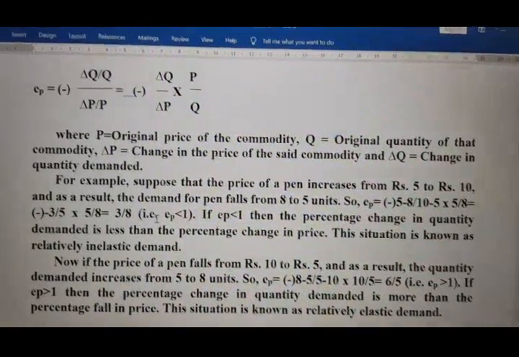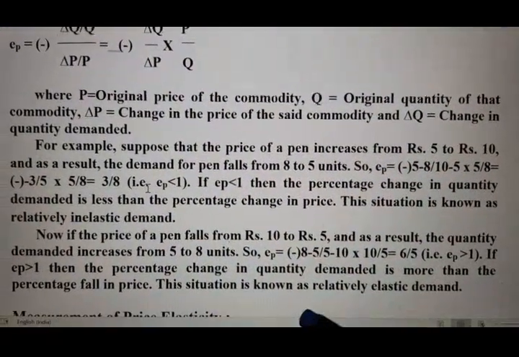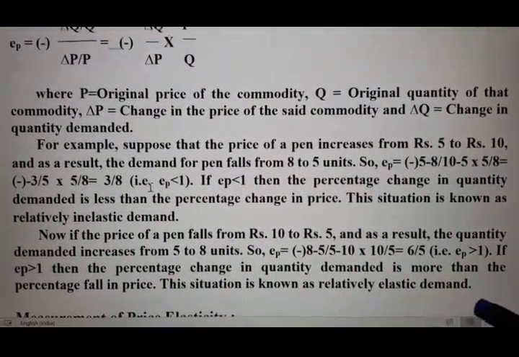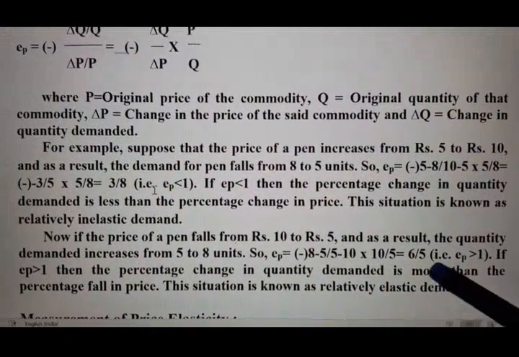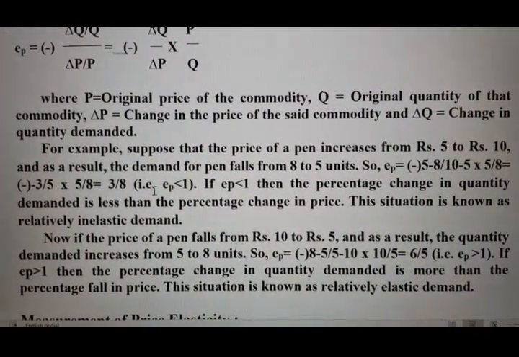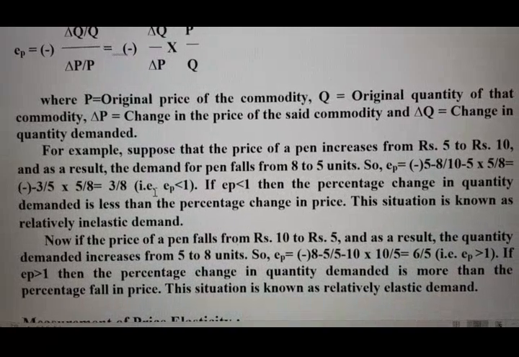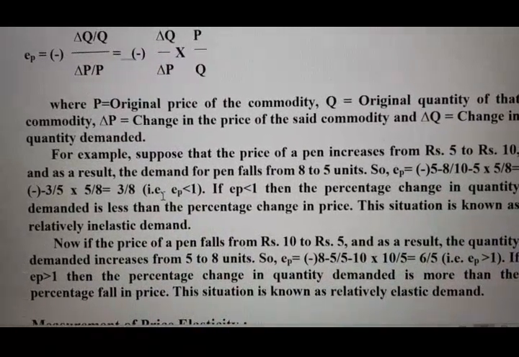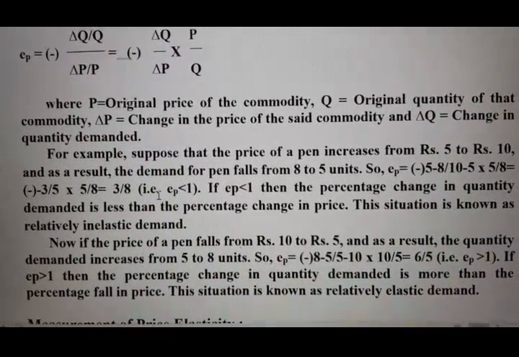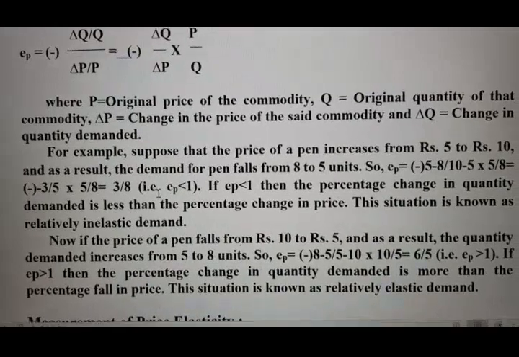This situation is called relatively elastic demand. Here a 1% change in price is affecting the demand very much. If there is a 1% change in price, demand is changing by more than 1%.